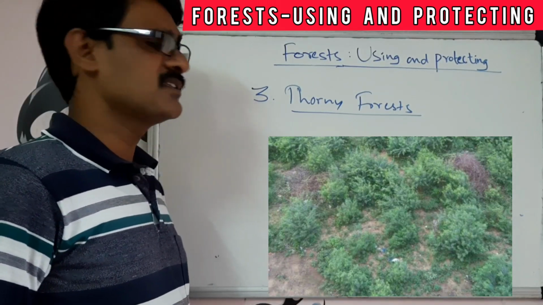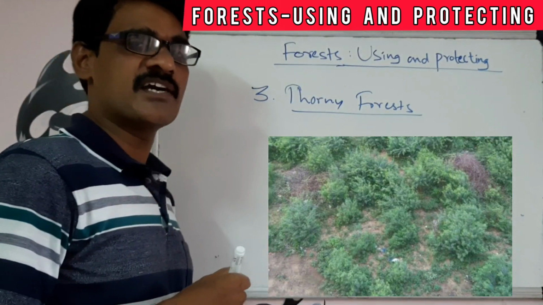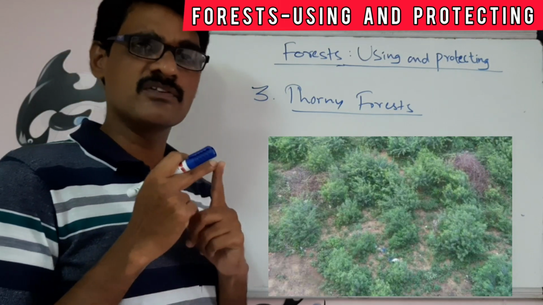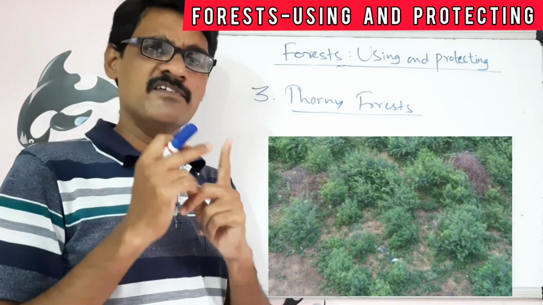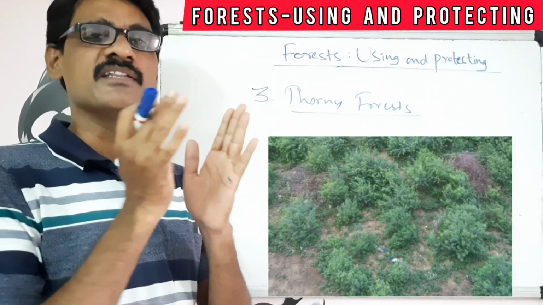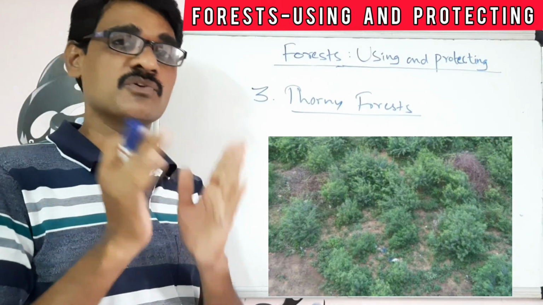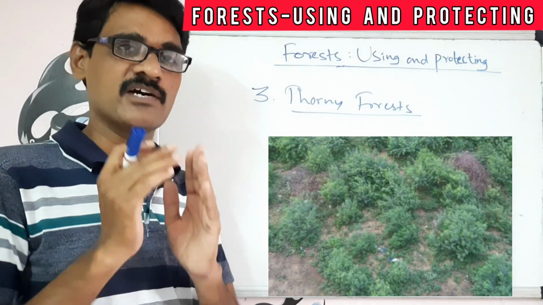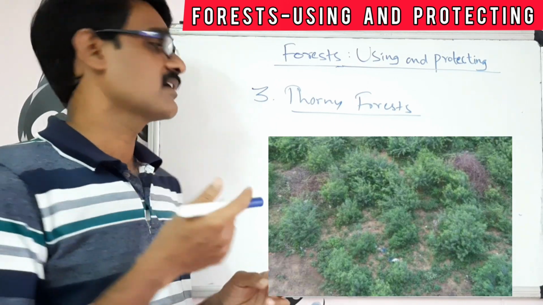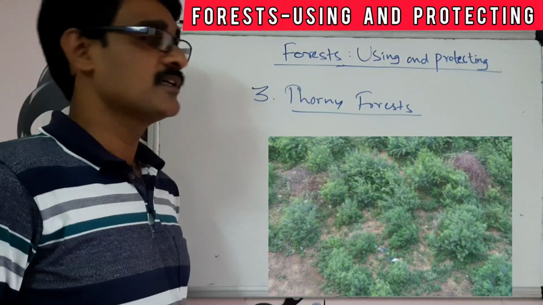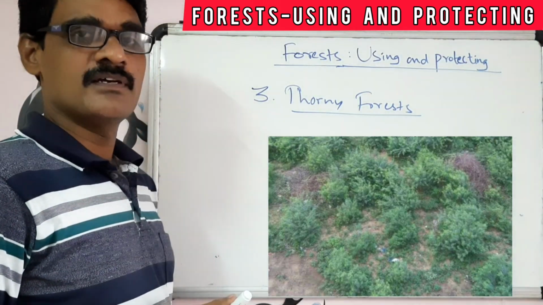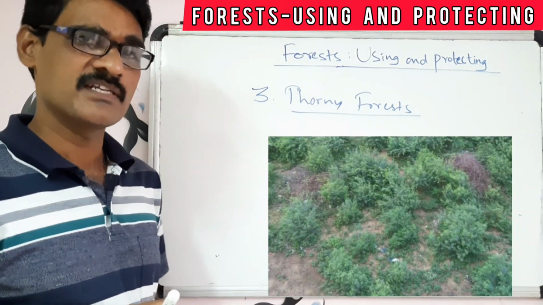So in the thorny forest, generally the trees which have thorns, by having the thorns, they preserve the water in them. To store the water, to save the water, they have the thorns. These trees are called thorny trees. And what are the examples of thorny trees?